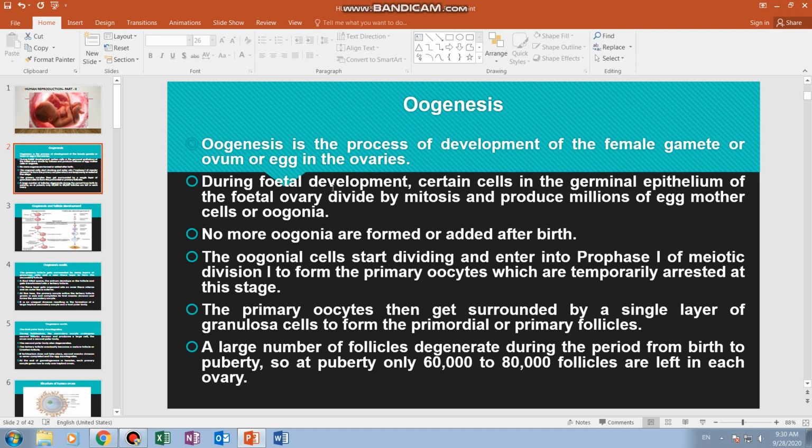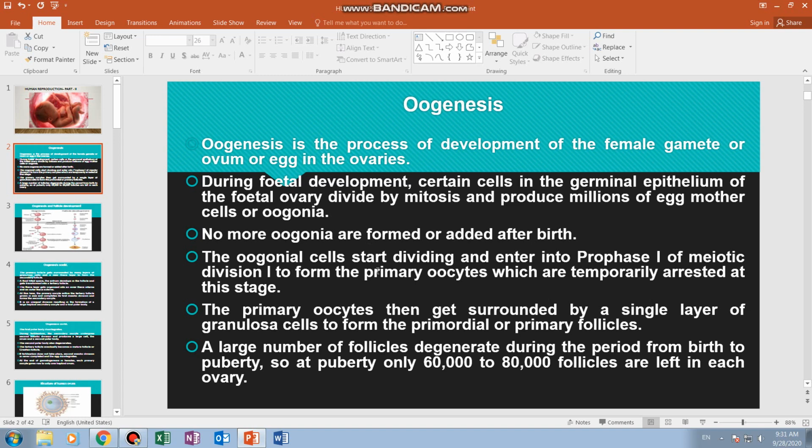No more oogonia are formed or added after birth. Before the female child is born, oogonia production is completed and stopped.